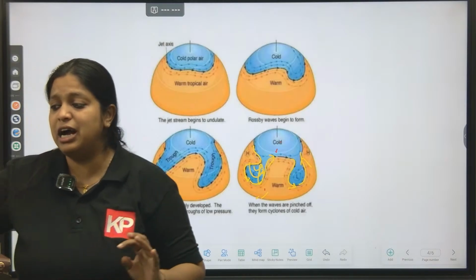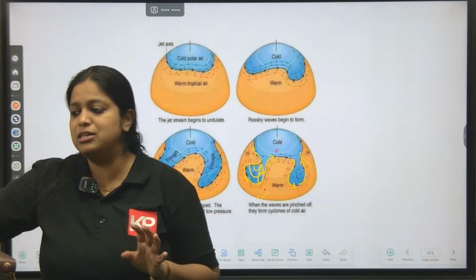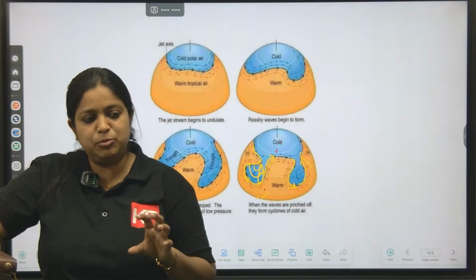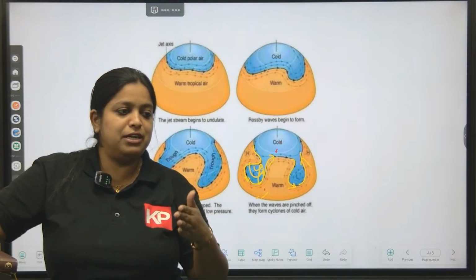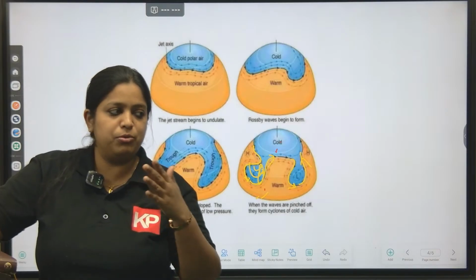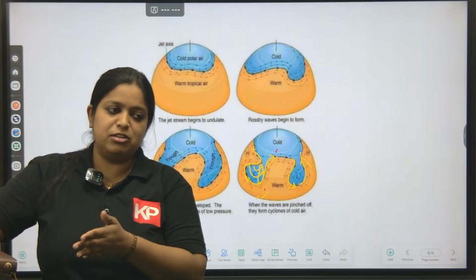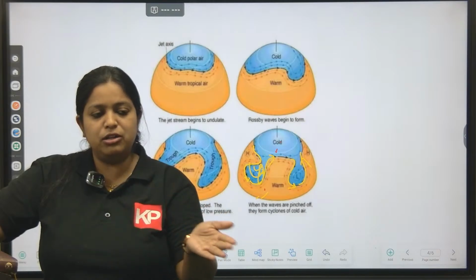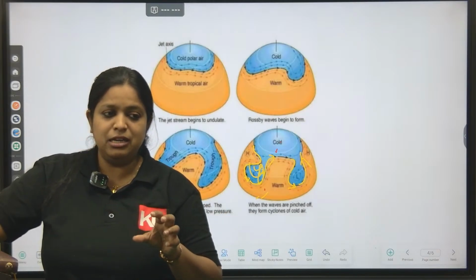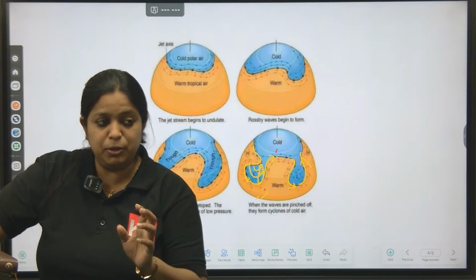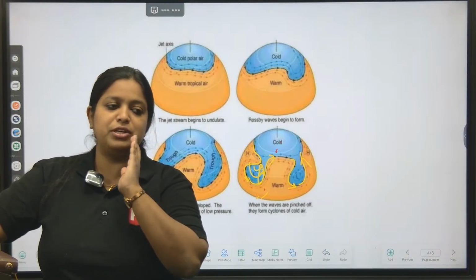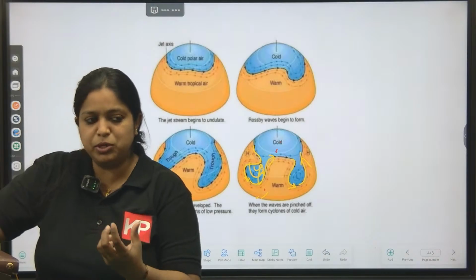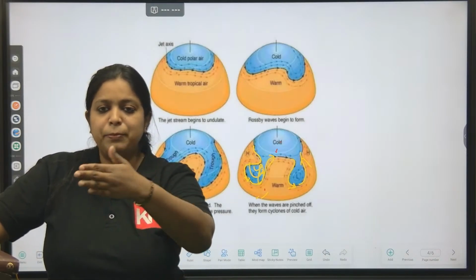So understand they are a part of the jet stream, or they are the meandering of the jet stream. When the temperature contrast is maximum, jet streams form at the front. Remember, there is the polar jet stream and also the subtropical jet stream. At the front we get the jet stream. When the temperature contrast on either side of the front is maximum, the jet stream flows in an almost straight pattern. In other situations, when the temperature contrast becomes minimum, jet streams start moving in a meandering pattern.